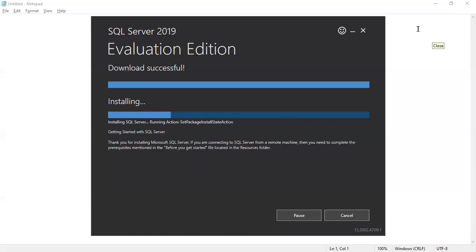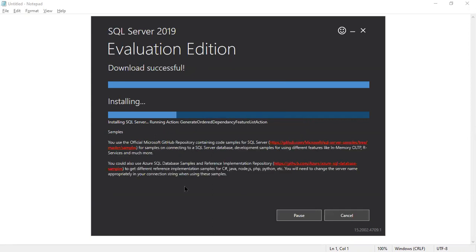Okay, installation is going on. It may take some time, 3 to 5 minutes. After the installation finishes, then we can download SSMS and start its installation.